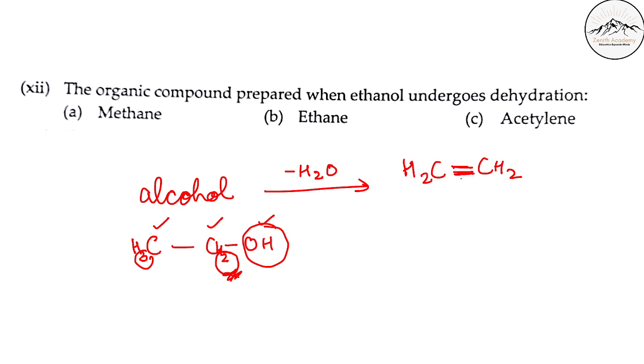So CH2 double bond CH2, ethene, is formed, and ethene's common name is acetylene. Oh, sorry, I forgot to give you option D. D was ethene. I did not give it. The 12th option. Let me check if it is there in the book.